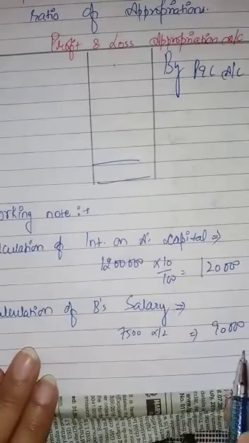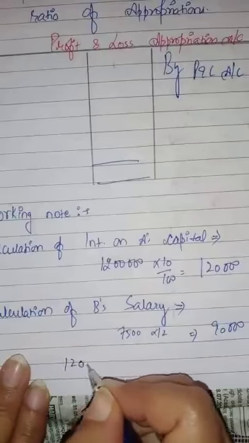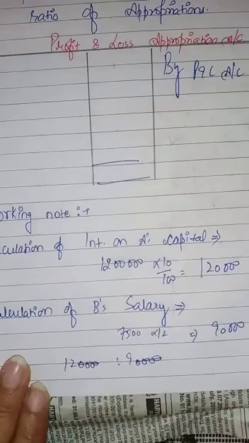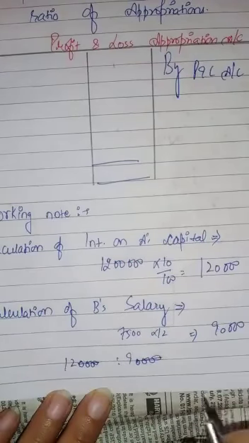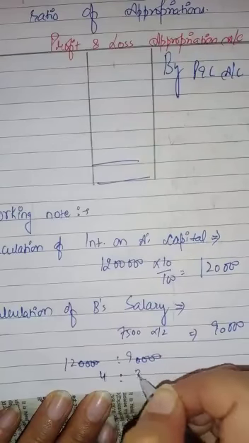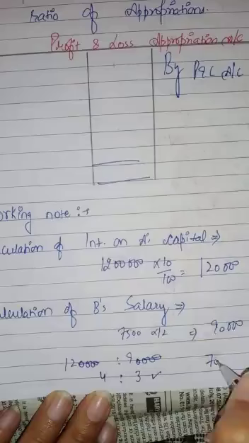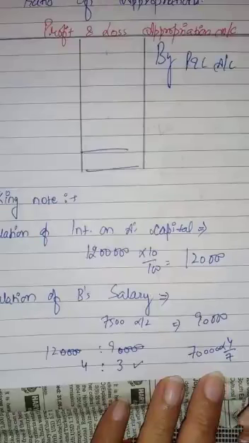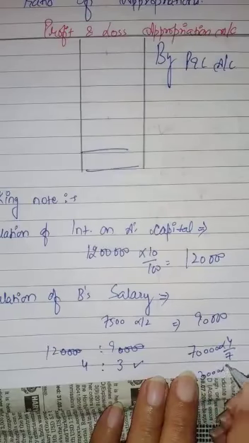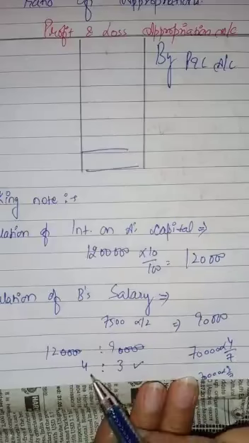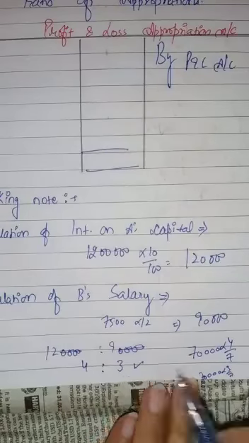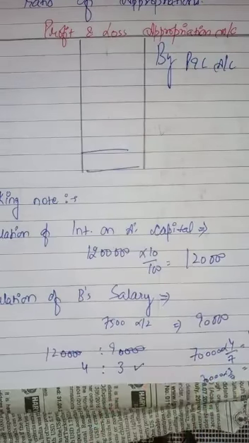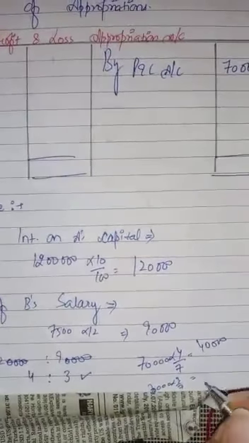We will make a ratio of appropriation. We will write here 1,20,000 and 90,000. We will just delete 4 zeros with 4 zeros and again divide by a common factor, that is 3. So 4:3 is the ratio. This 70,000 will be divided in 4:3, means once it will be multiplied by 4/7 and another it will be multiplied by 3/7. What is 7? Total of these two figures: 4 plus 3 is equal to 7. So 70,000 into 4/7 means 40,000 and 70,000 into 3/7 means 30,000.